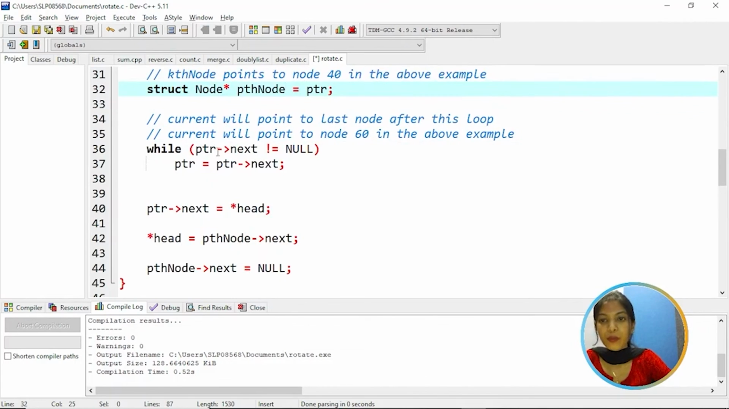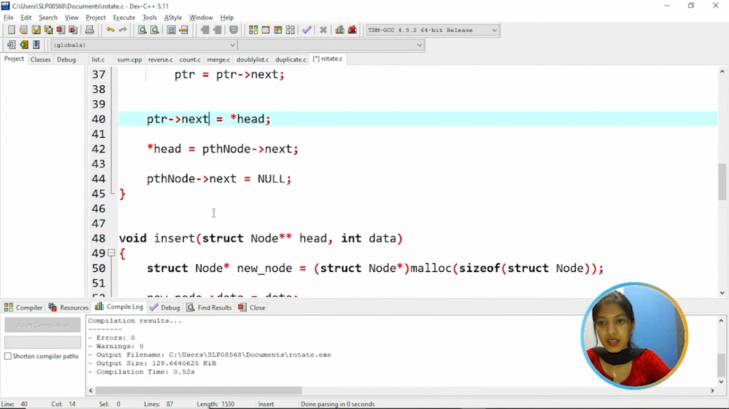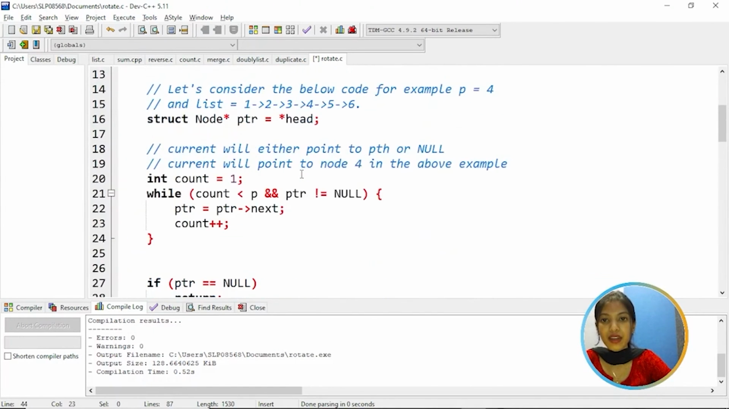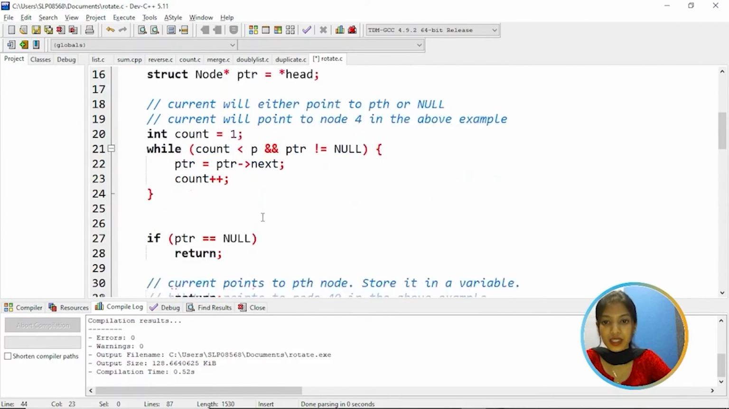Now, while pointer's next is not equal to null, assign pointer's next to PTR. And now pointer's next is equal to head. That means head is holding the address of the pointer's next. Now the pth node's next is holding head. And again the pth node's next is assigned to null. That means we are keeping the 4 as it is and rotating. Rotating in the sense that now these 3 elements will come to this side. It's not a reverse, it's just a rotation.